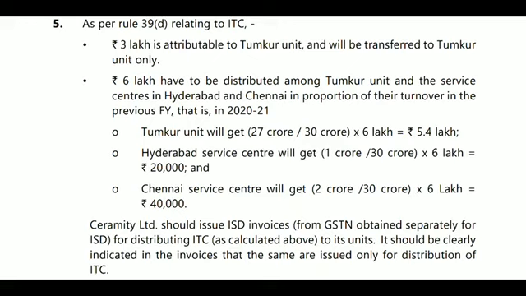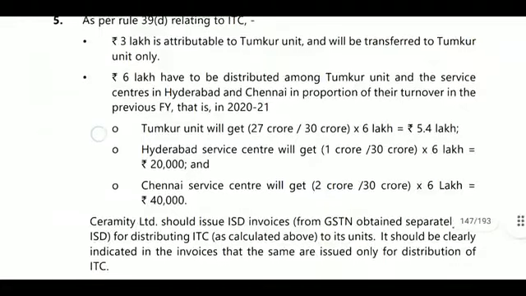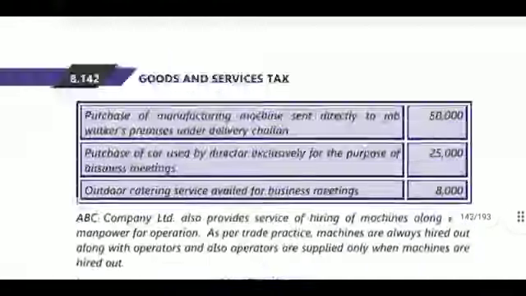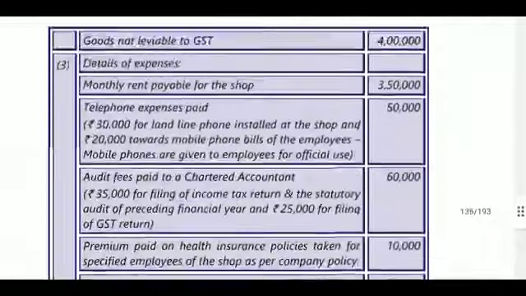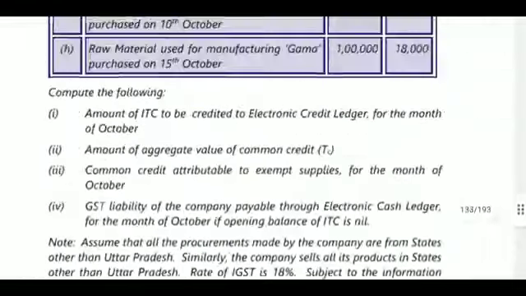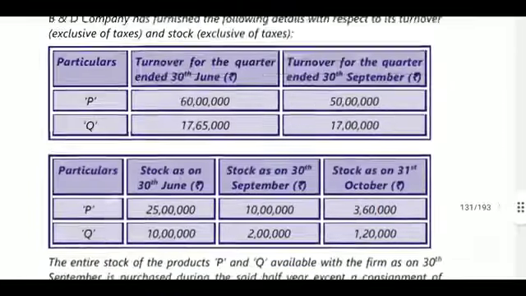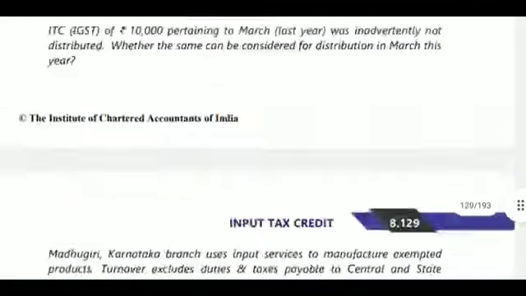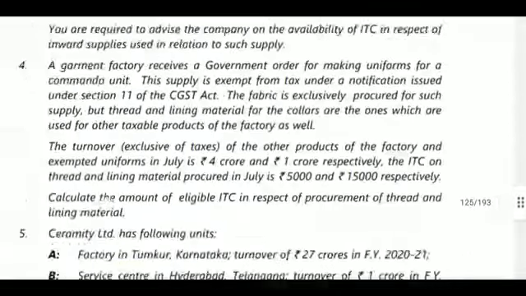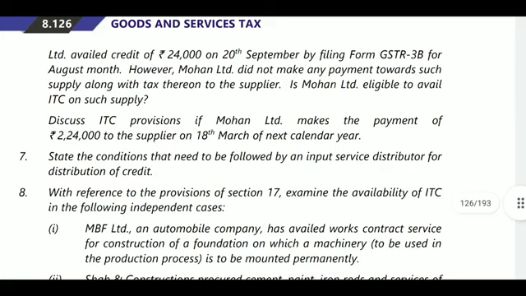Ceramity Limited has issued an ISD invoice. It must issue the ISD invoice from a GST number obtained separately for ISD. It must get a GST number separately, registering as an ISD for distributing the ITC as calculated above to the units. It should be clearly indicated on the invoice that the same is issued only for the distribution of ITC. It must be registered. Then after registration it must issue the invoice. In the invoice it must disclose that it is only for the purpose of distribution of ITC. This is the ISD case.